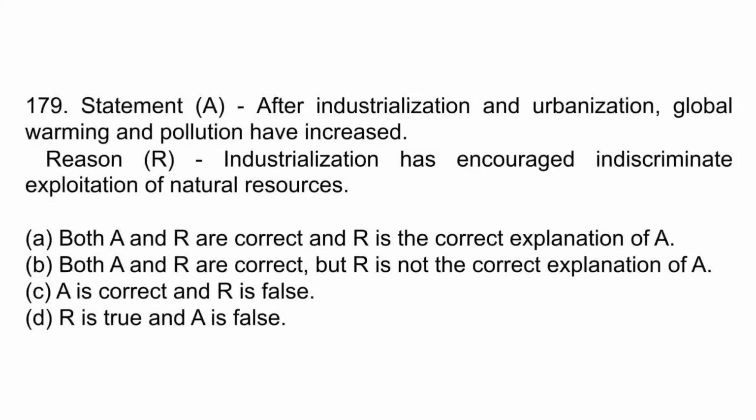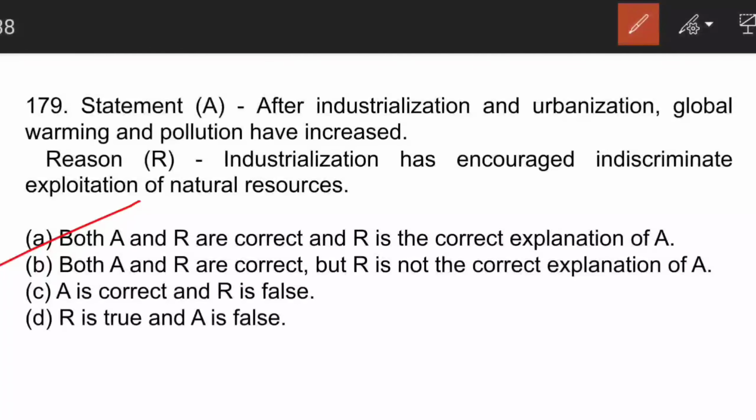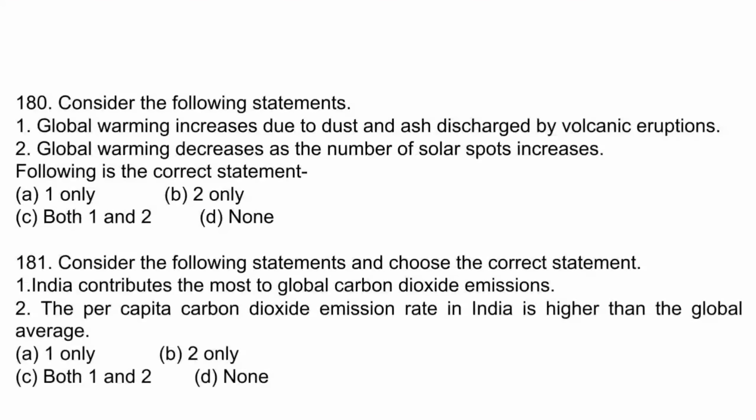The next question is, after industrialization and urbanization, global warming and pollution have increased. The reason is, industrialization has encouraged indiscriminate exploitation of natural resources. Here, A is the correct answer. Both A and R are correct, and R is the correct explanation of A. In the last UPPSC exam, we find a number of such questions. So we have tried to incorporate as much diversity as we can in our paper as per the needs of the exam. So you get used to this type of questions.